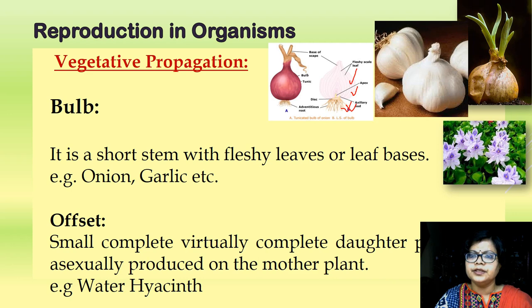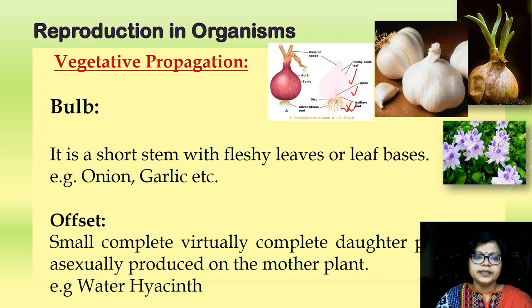So if it is buried in the soil in moist condition, then it will give rise to a new plant. Okay, so the short disc-like stem on which fleshy leaves develop, and below the disc-like short stem adventitious roots develop.